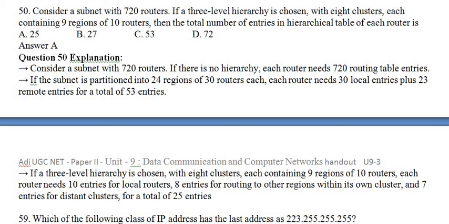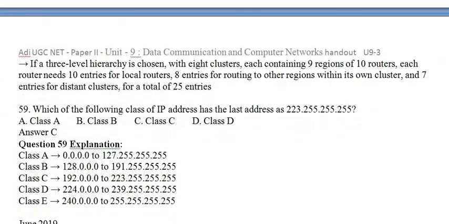Okay, so for that, usually one cluster will be local, then among 8 clusters, how many are far away from the local cluster? 7, because from 8, 1 acts as the local and 7 will be other clusters. Like that, from 9 regions, 1 acts as the local region and 8 act as other regions.